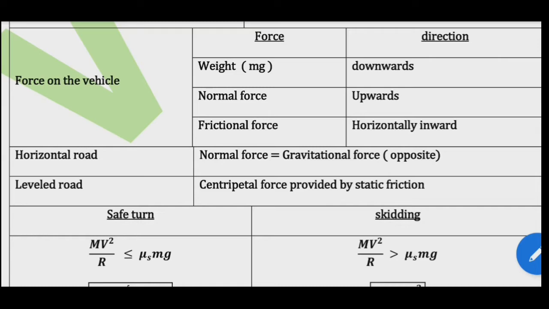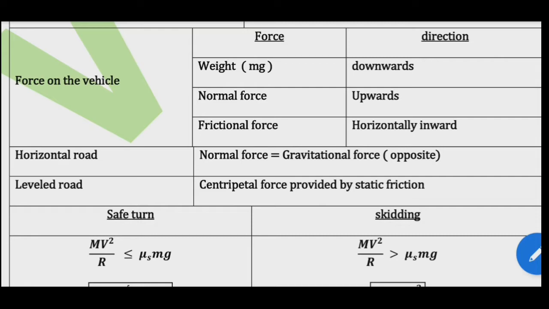The static friction would be able to provide the necessary centripetal force to turn the car on the road. So, the coefficient of static friction between the tire and the surface of the road determines what maximum speed the car can have for a safe turn.